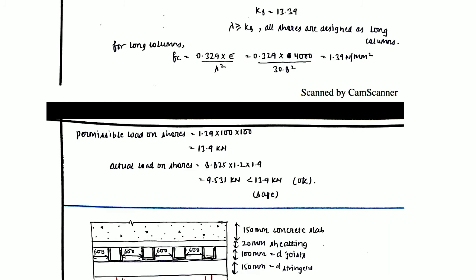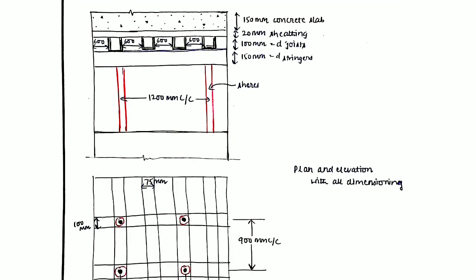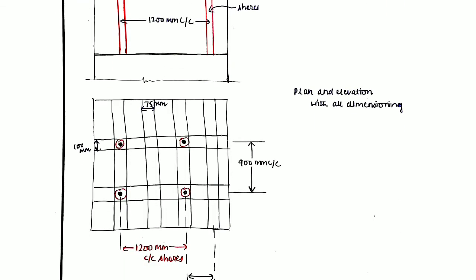What is the actual load on shore? The actual load on shore can be calculated by 8.825 multiplied by 1.2 multiplied by 1.9. Now see how this 1.2 and 1.9 come out. This diagram shows you the plan of the complete formwork, and you can see the sheathing material over which the joists can be seen and the stringers can be seen.